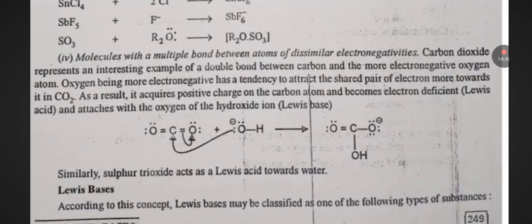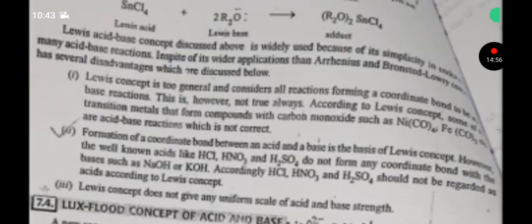Lewis base. According to the concept, Lewis bases may be classified as one of the following types of substances. The Lewis acid-base concept discussed above is widely used because of its simplicity in many acid and base reactions. In spite of its wide application, like Arrhenius and Bronsted-Lowry, it has some disadvantages as given below. Lewis concept is too general and considers all reactions forming a coordinate bond to be acid-base reactions. This is, however, not always true.